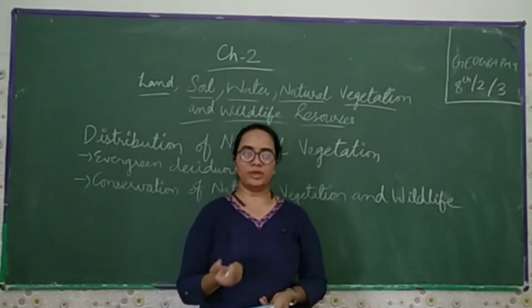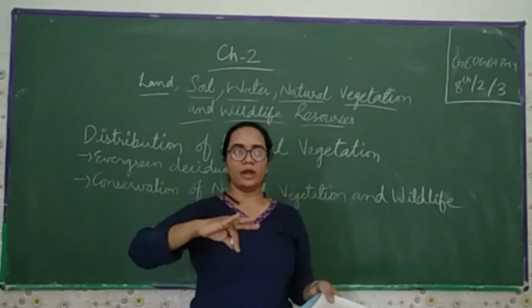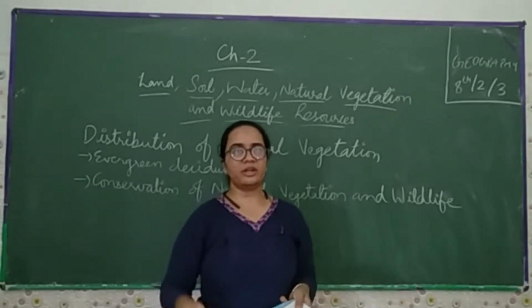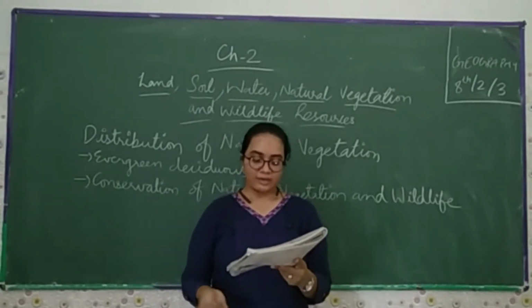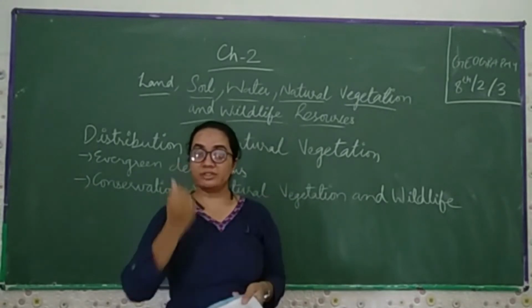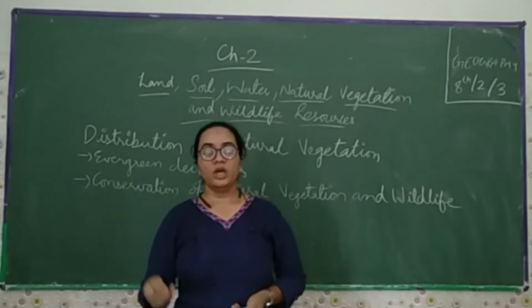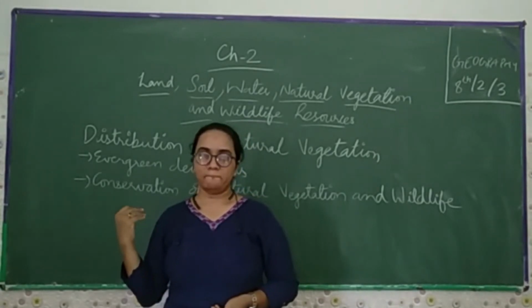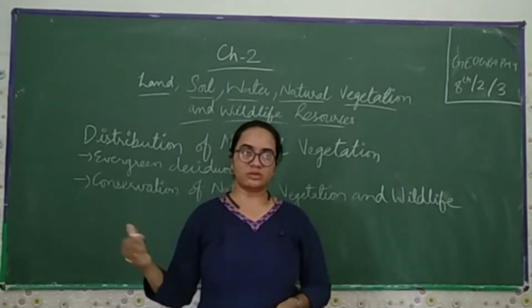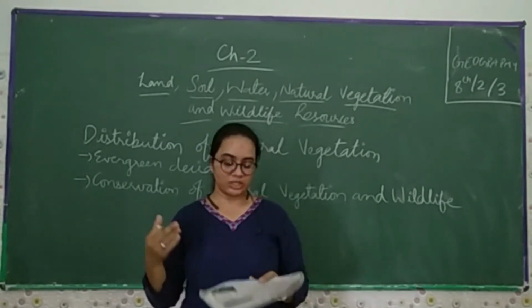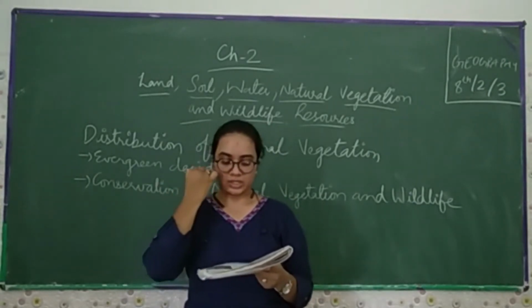In the previous video we discussed that we are interdependent and interrelated with our immediate surroundings. The life supporting system is known as the ecosystem. Life supporting systems are like the air, the water, the food, the natural surroundings which we get from nature. That is called the supporting system.